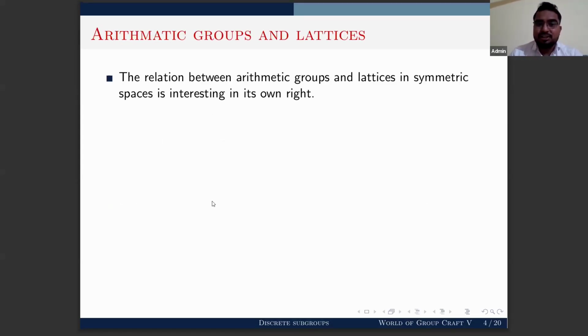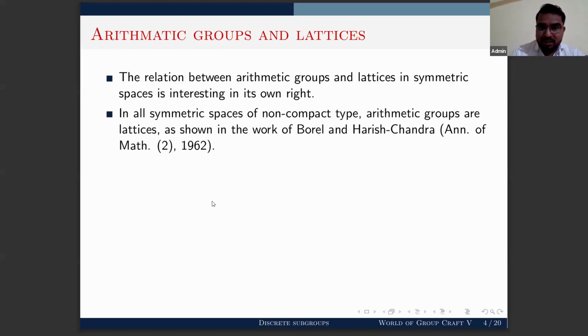Now there is one more reason why people are interested in studying these discrete subgroups: there is a relation between arithmetic groups and lattices in symmetric spaces. What are lattices here? A lattice is a discrete subgroup of G whose quotient space has finite volume. Due to Borel and Harish-Chandra, it is a well-known result that all arithmetic groups are lattices if you take symmetric spaces of non-compact type.